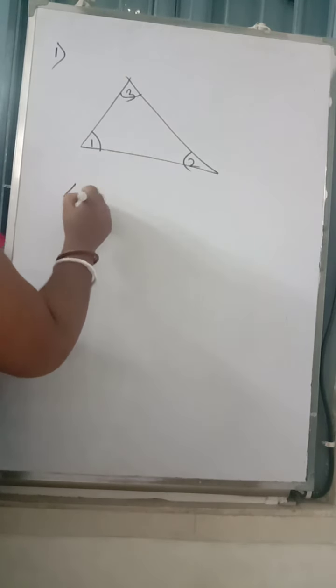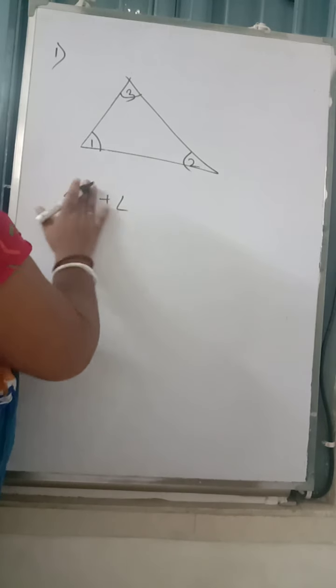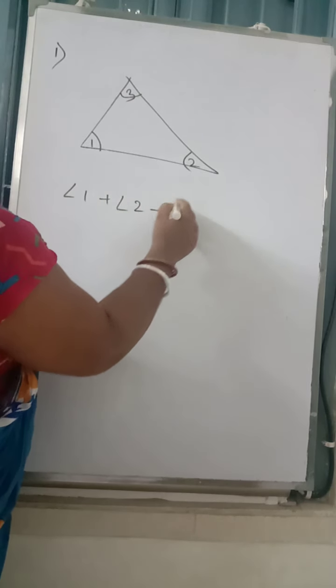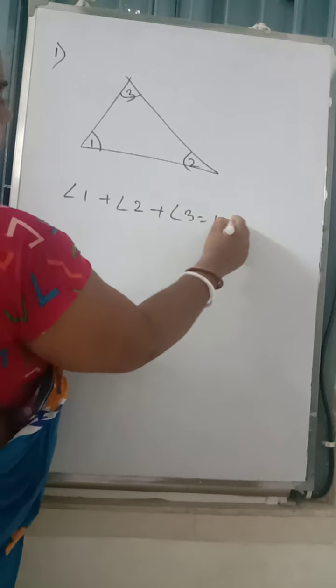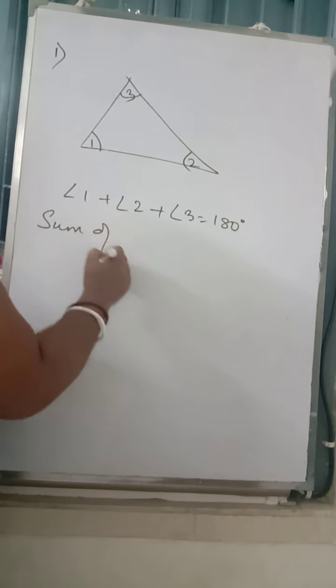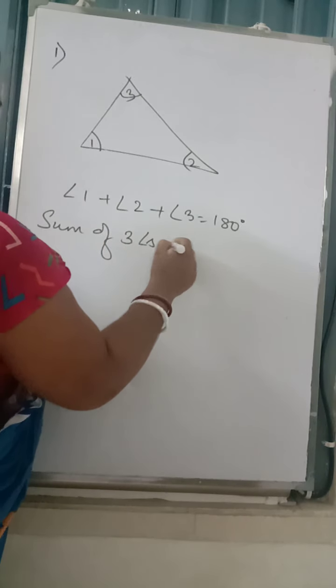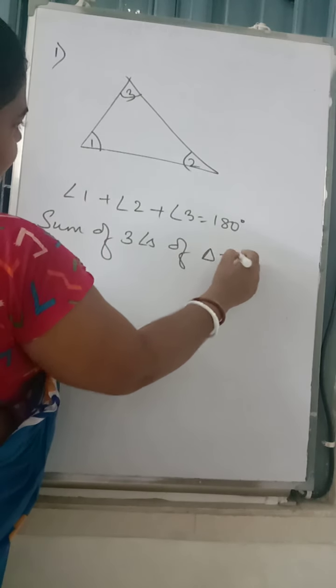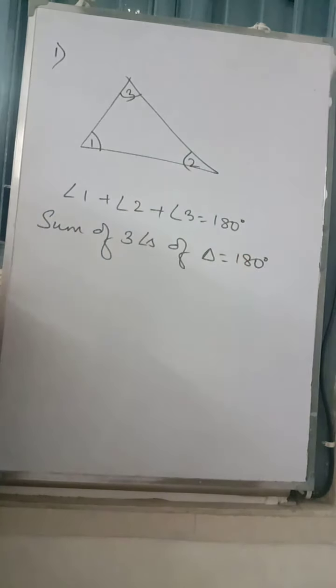That angle 1 plus angle 2 plus angle 3 is 180 degrees. Means the sum of three angles of a triangle is 180 degrees.